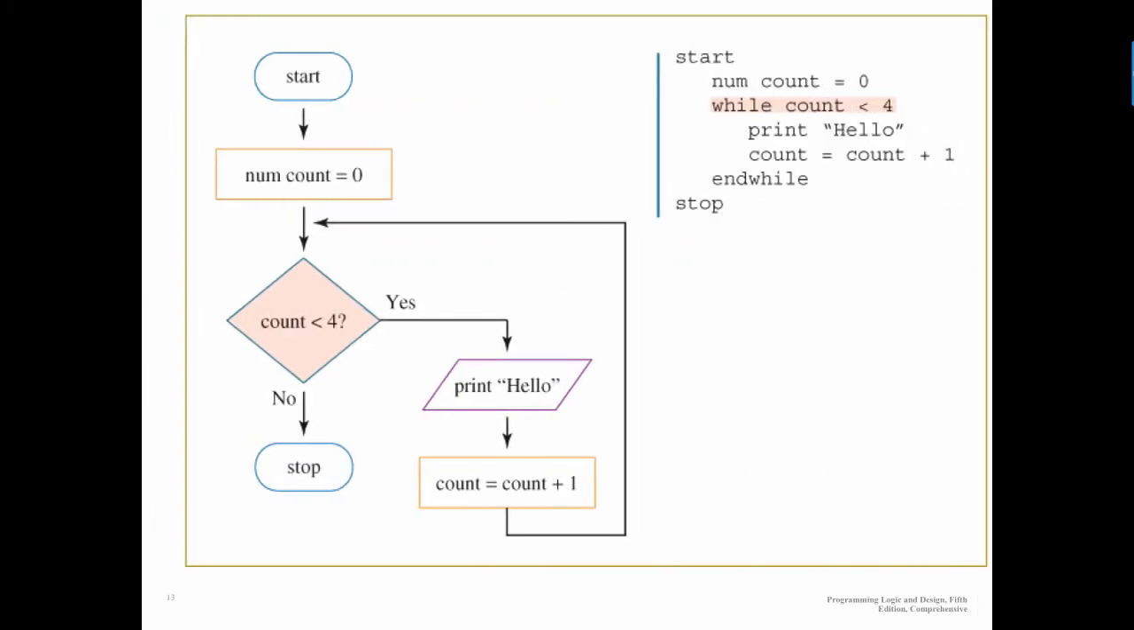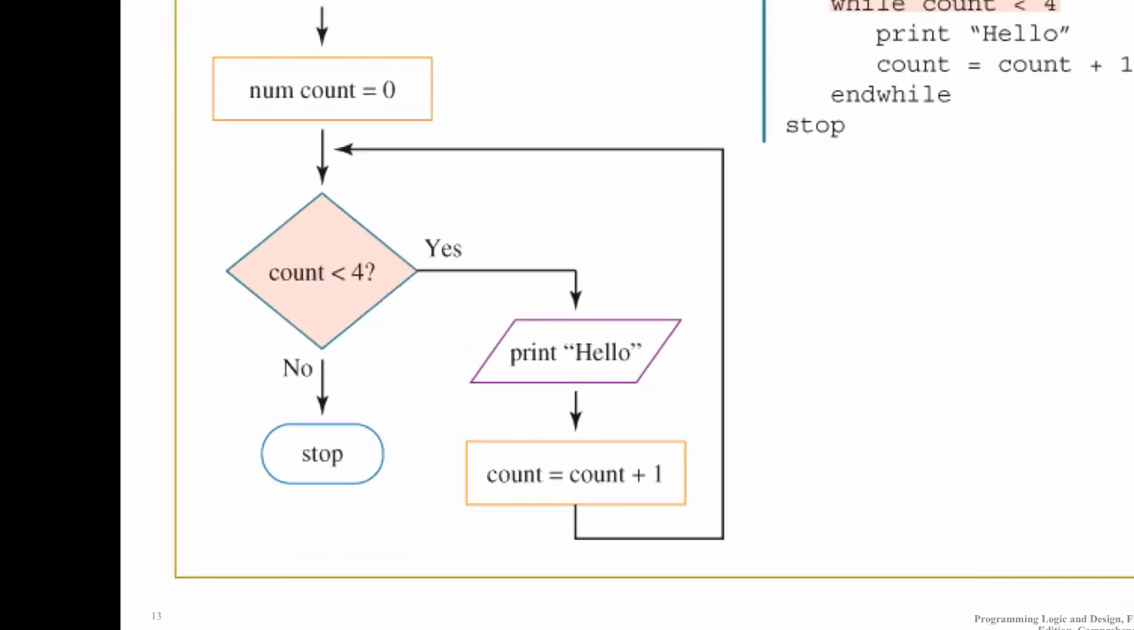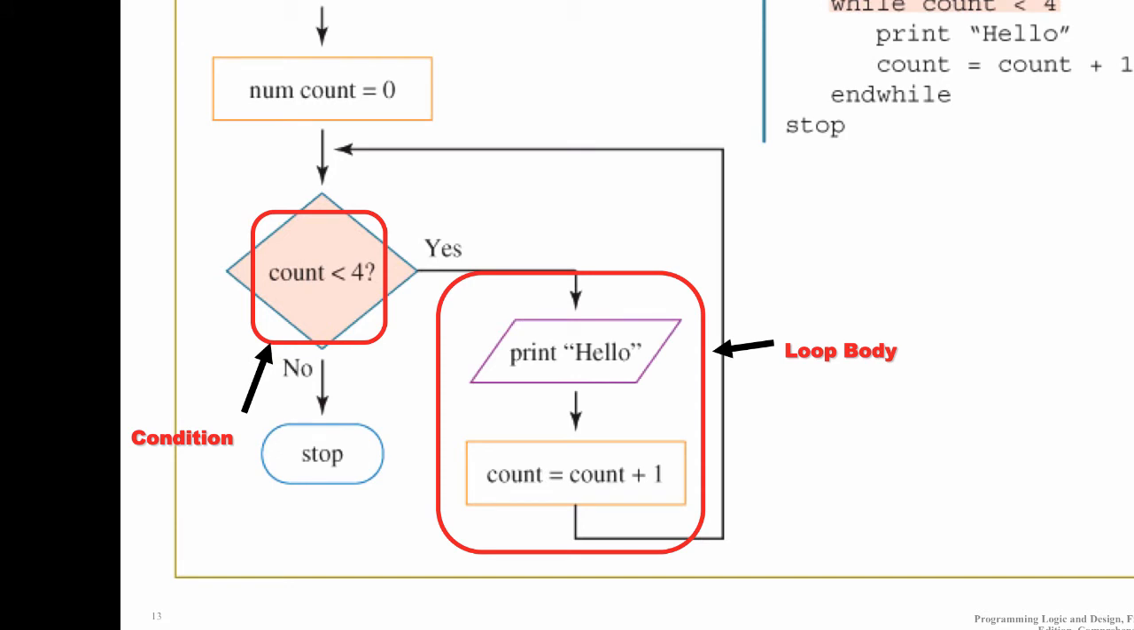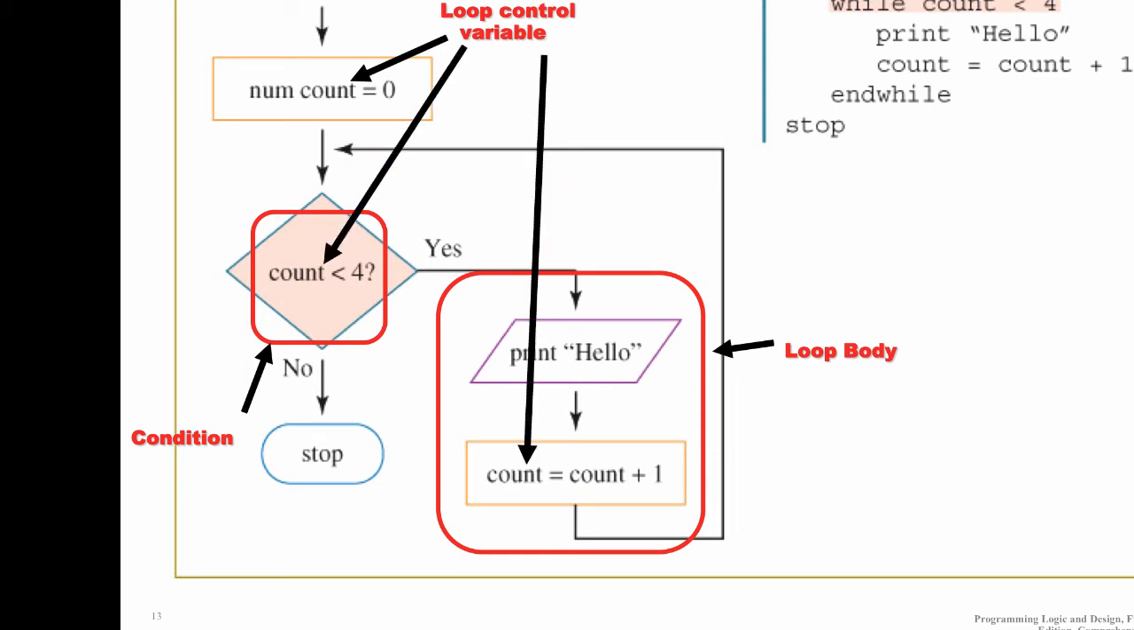So let's take a look at this one. See if you can figure out what this one does. First of all, how many times does it run? If you said 4, you got it right. So let's just do our vocabulary lesson here. There's our condition. Can you locate the loop body? It's right there. And what's the name of the loop control variable? Right there. How about the sentinel value?